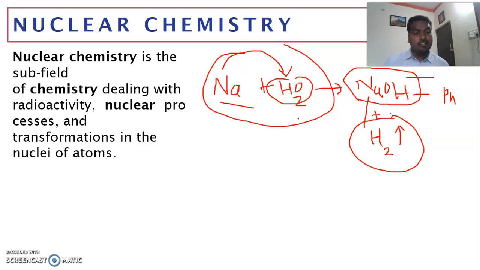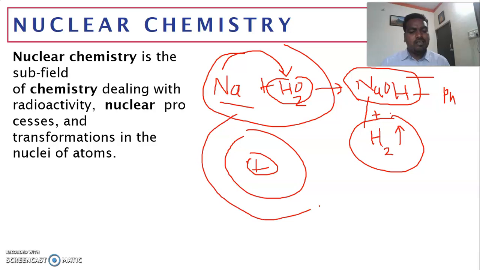One more change is there, dear students: nuclear change. If you consider an atom, electrons are revolving around the nucleus. During chemical change, only the valence electrons participate. The inner electrons and nucleus are not disturbed. But in case of nuclear change, what happens?